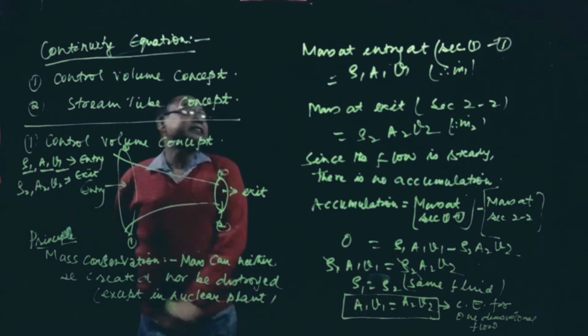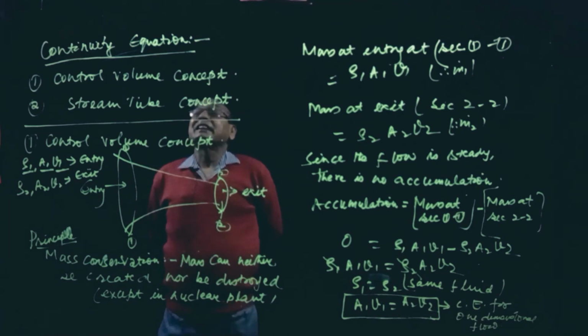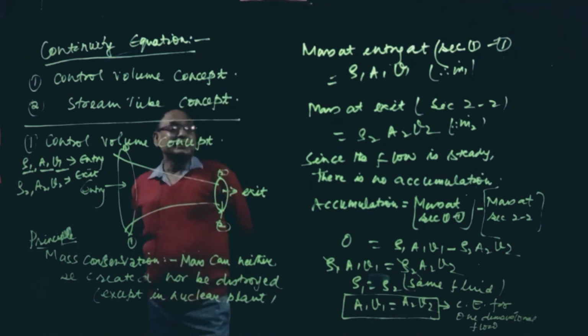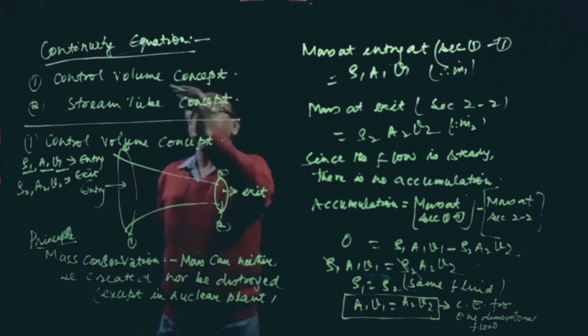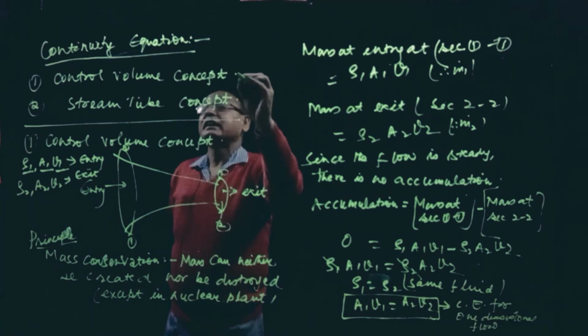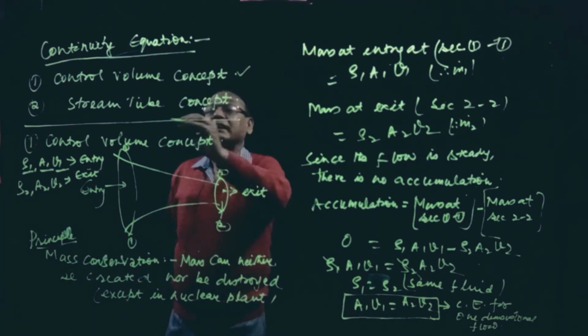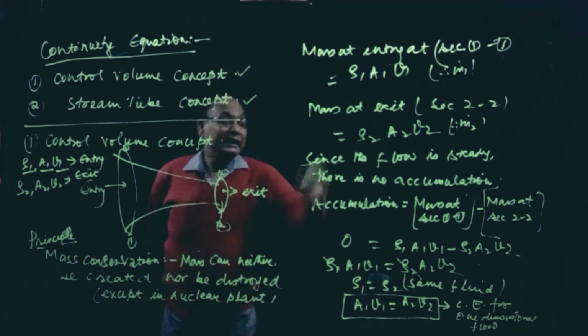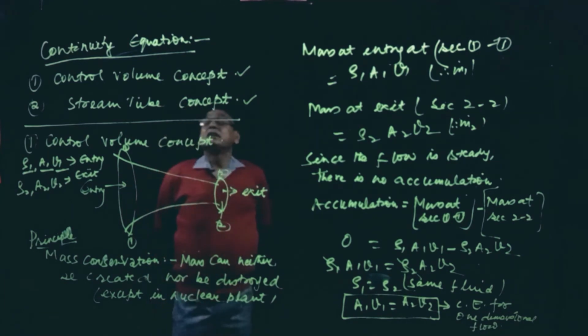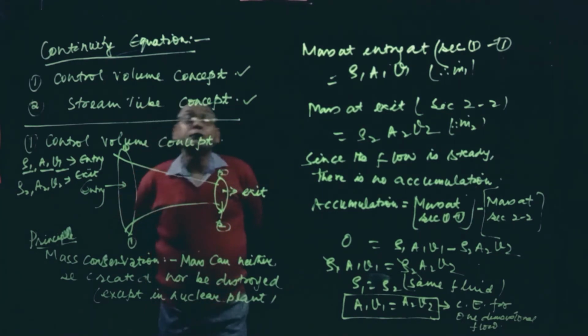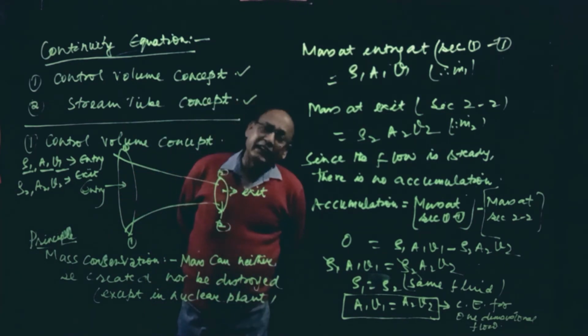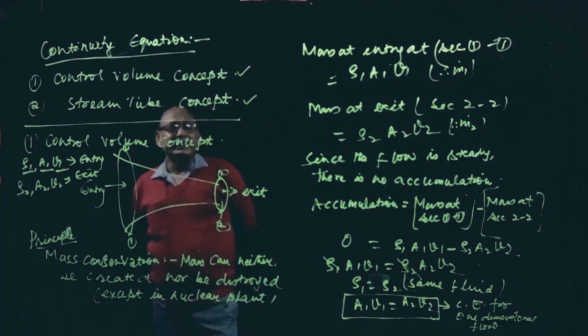So let us sum up what we have discussed in this session. The continuity equation is based on the principle of conservation of mass. There are two approaches: one is the control volume concept, another is the stream tube concept. In this session we have derived the continuity equation based on the control volume approach. Based on the stream tube concept, I will derive the relation in the next class.